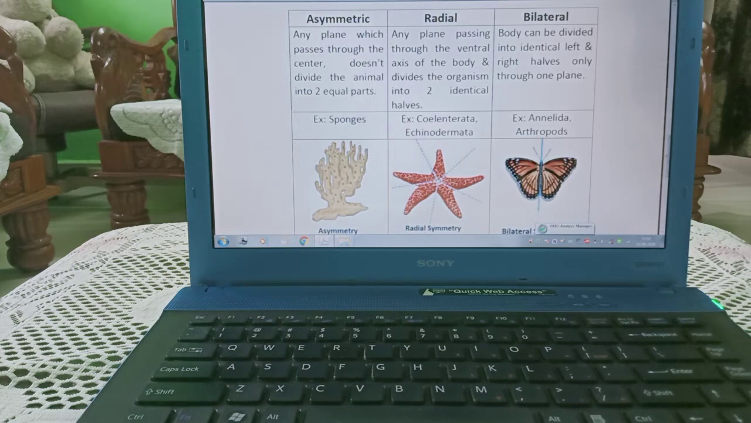Radial symmetry means through radius, any plane passing through the central axis of the body divides the organism into 2 identical halves. That is known as the radial symmetry. Example, Coelenterata and Echinodermata. You can see from here animal is dividing into 2 equal parts. Bilateral, body can be divided into identical left and right halves only through one plane. Example, Annelida and Arthropoda.